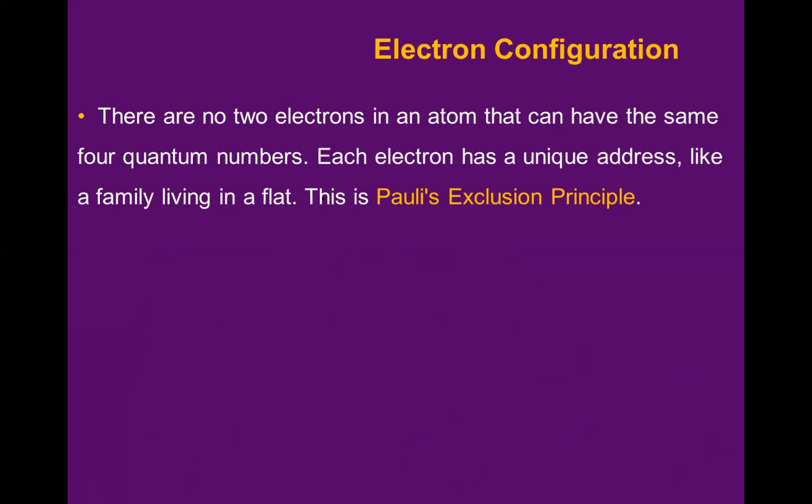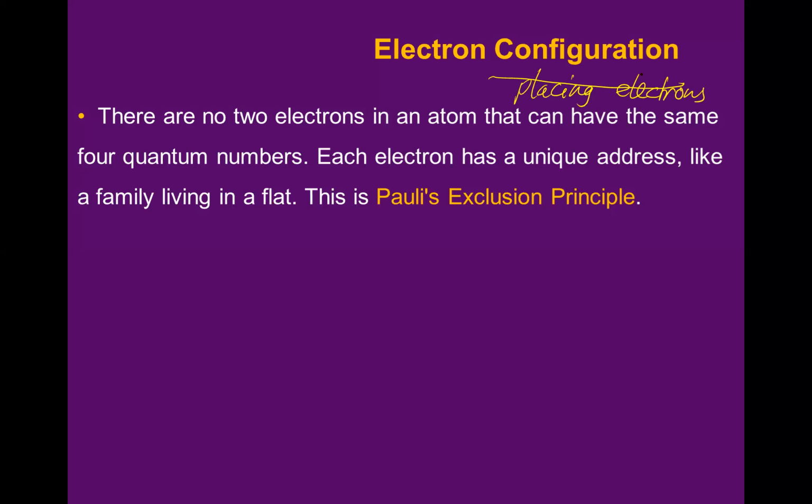Okay, now imagine that we have a sodium atom and we have 11 electrons, and we are going to put the electrons in the orbitals. We have to find which orbitals in the sodium atom. We call this a configuration. Configuration is placing the electrons in the orbitals, and we call it the electron configuration.